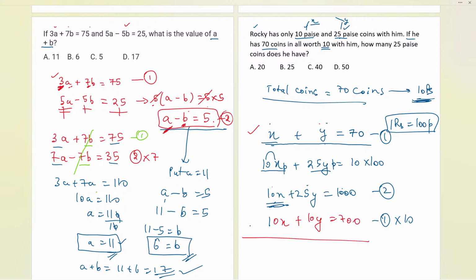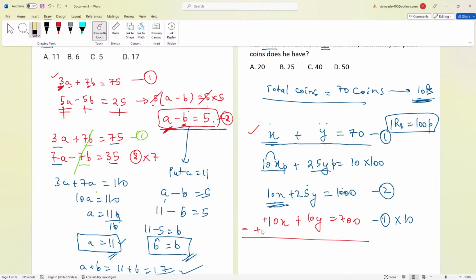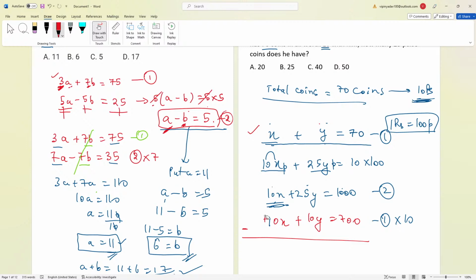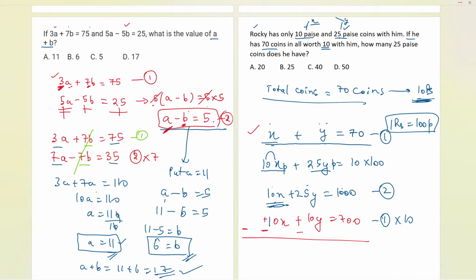Now, just subtract. For subtraction, all the signs that we have over here become opposite of whatever they were earlier. If I multiply it with minus, the 10x will become minus, plus will become minus. So now 10x minus 10x is 0, 25y minus 10y will be 15y, and finally 1000 minus 700 will be 300 that we have got.